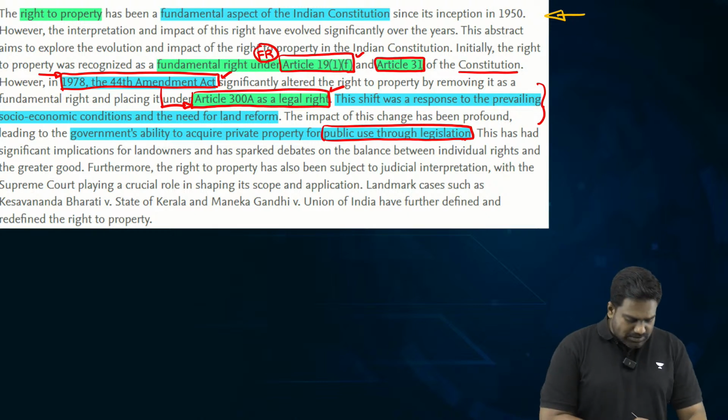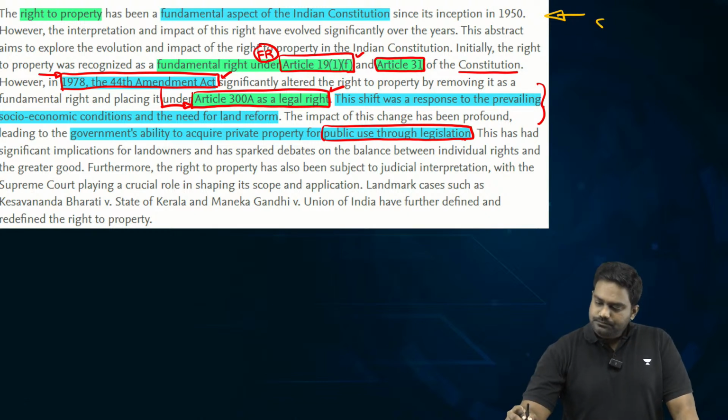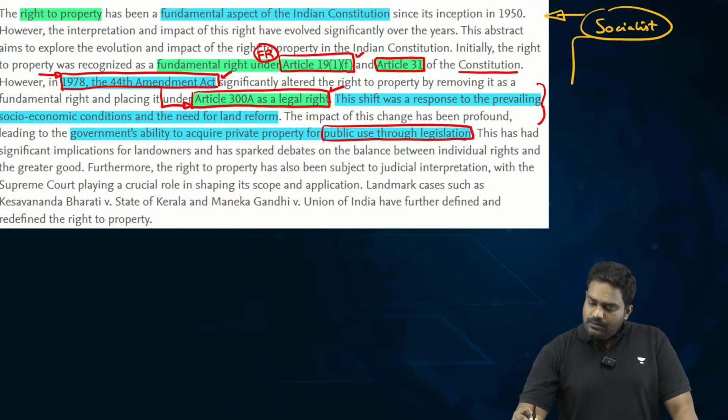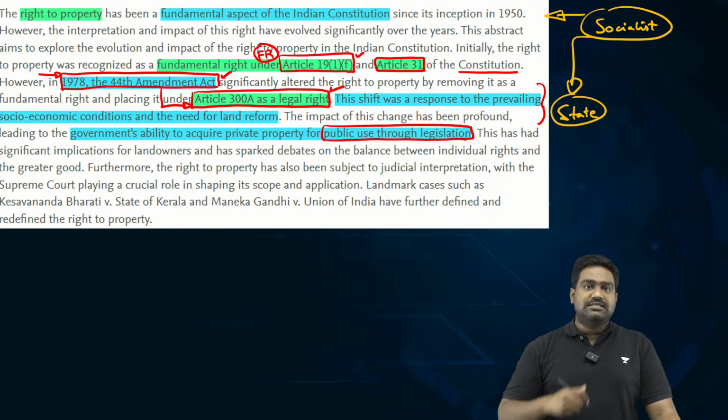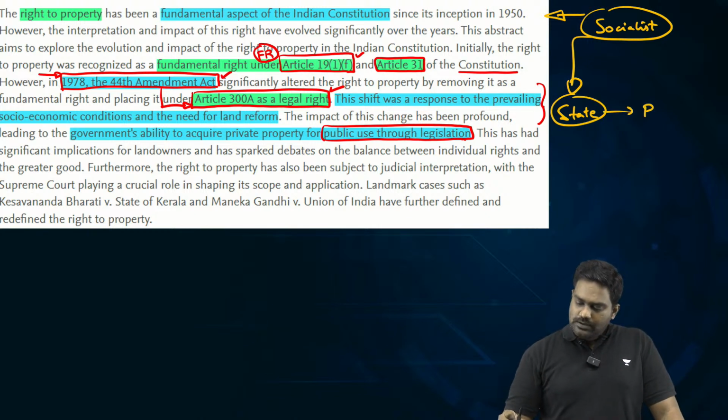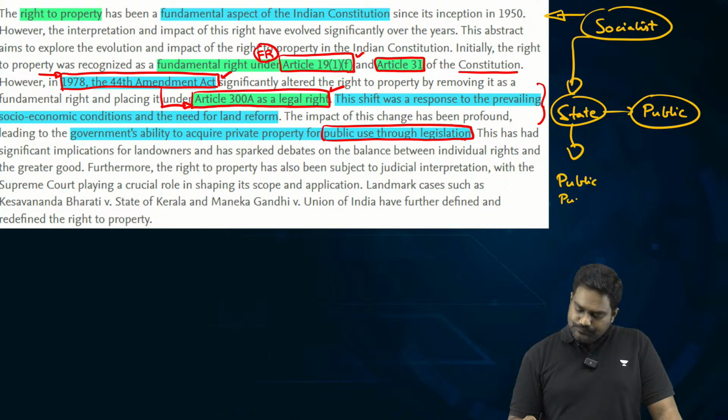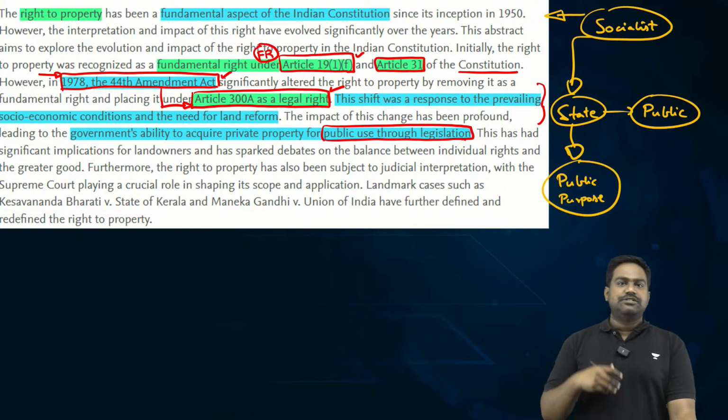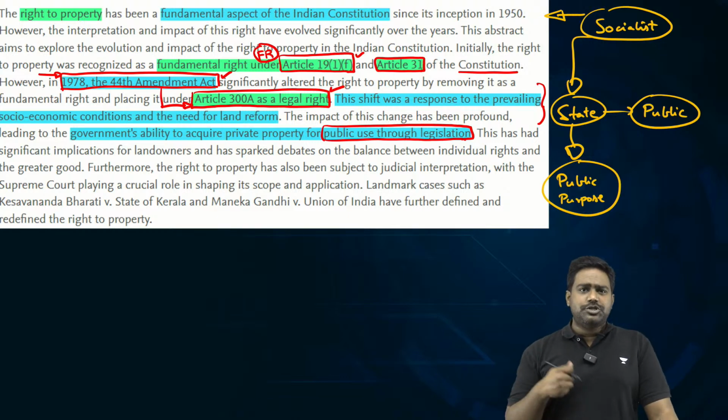Because when India was a socialist economy, when India followed the socialist model, which believes that the state should own the resources, the state and the public sector should control the economy, the belief was that the state would always work for the common public purpose. In the larger interest of the public, the state is envisioned as the champion of the public purpose.